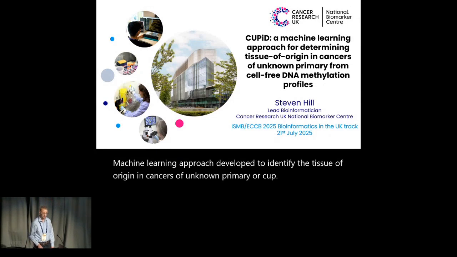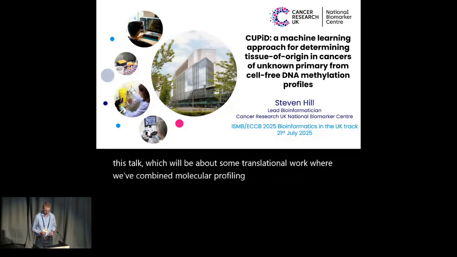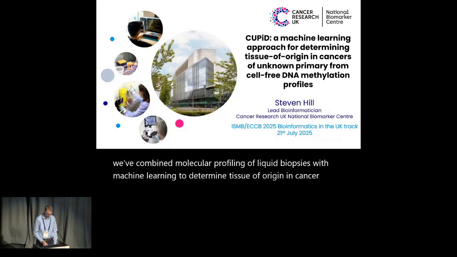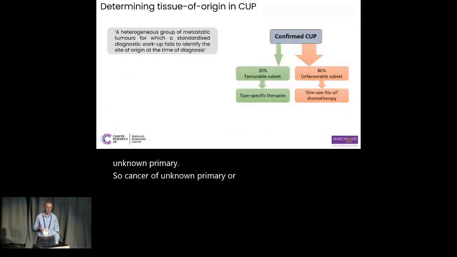Thank you for the opportunity to give this talk, which will be about some translational work where we've combined molecular profiling of liquid biopsies with machine learning to determine tissue of origin in cancer of unknown primary. So cancer of unknown primary, or CUP, is cancer that's spread, but where the standard diagnostics have failed to identify